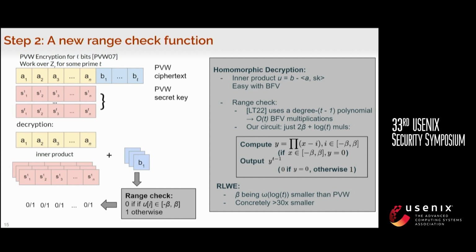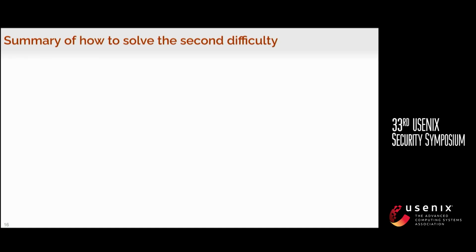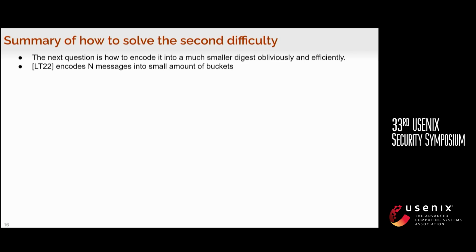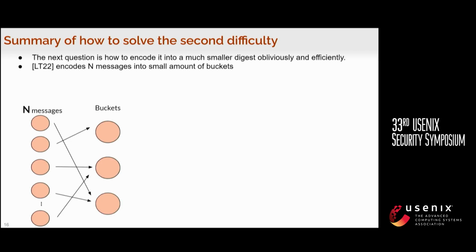How can we efficiently find the messages that are pertinent to them? And for the second problem, how can we homomorphically encode the resulting pertinence vector, which, recall, is the 0, 1 vector that has basically n bits, into a much smaller digest efficiently? So what LT22 does is that it encodes n messages into a small amount of buckets, as illustrated in the figure. Our first observation is that we can just bundle G messages together and encode them into buckets.